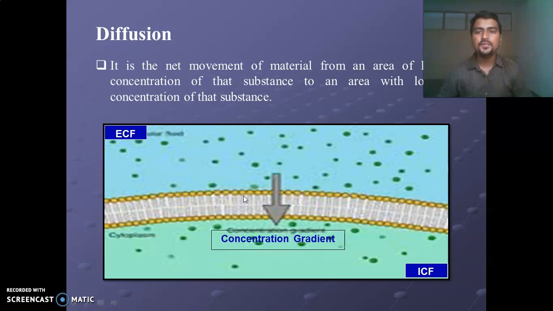We have seen diffusion. It is the movement of material from the area of higher concentration to the area of lower concentration of the substance. In this figure, in the extracellular fluid there is a higher concentration of the substance, and in the intracellular fluid there is a lower concentration of that particular substance. That's why there is a movement of substance from the higher concentration to the lower concentration. That is also called the concentration gradient.